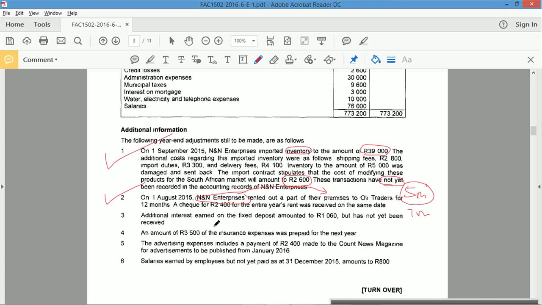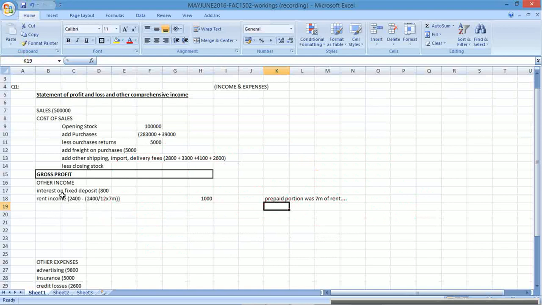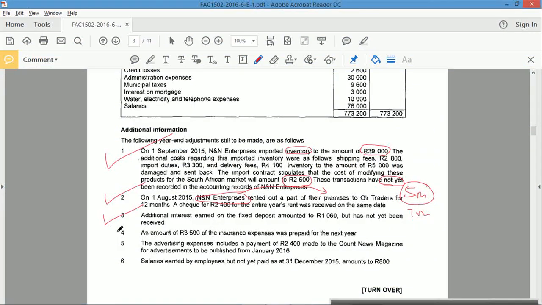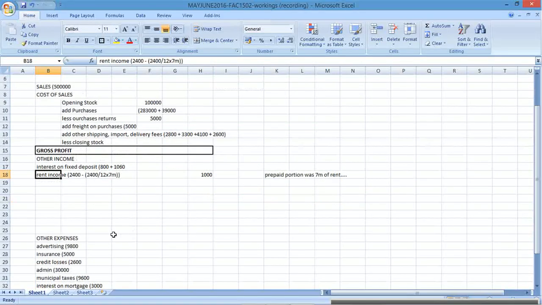3. Additional interest earned on the fixed deposit amounted to that but was not yet received. That's an accrued income. Accrued income is an asset that increases the income. So the interest is going to go up plus 1060. Okay, that one's complete. An amount of 3.5 for the insurance was prepaid. If it's prepaid, it's too much. So we need to subtract 3.5 from the insurance. Minus 3.5.